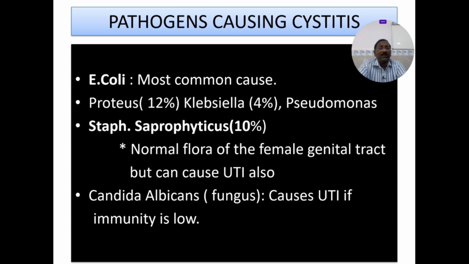So you need not remember these percentages. These percentages differ from person to person. So E. coli is the most common anywhere. Proteus 12%, Klebsiella 4%, Pseudomonas. Whereas in India, Pseudomonas is much more common than the Proteus. It's the Western side. Staphylococcus saprophyticus is more common in the inpatients, especially hospitalized UTIs. Here the Staphylococcus is very common. Candida albicans, a cause of the UTI if the immunity is low.